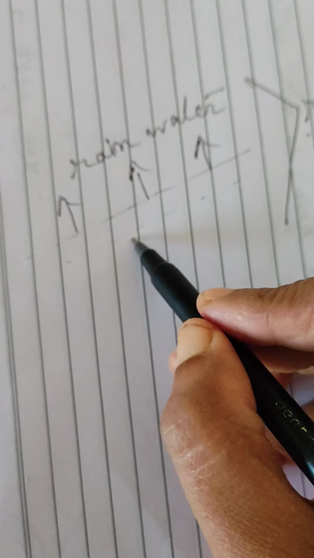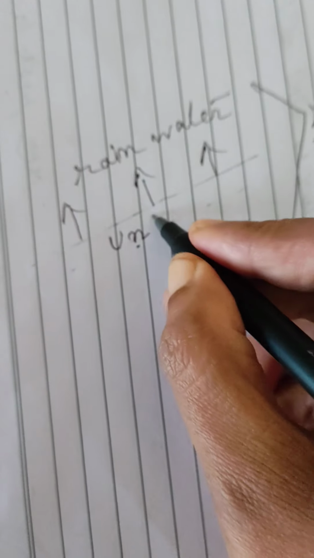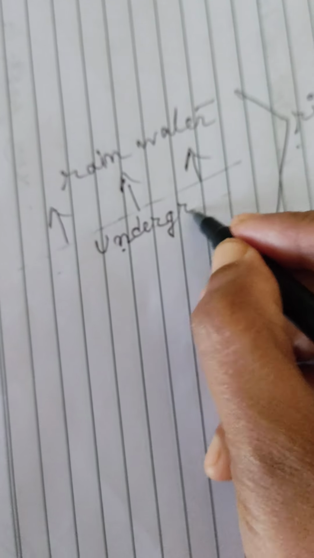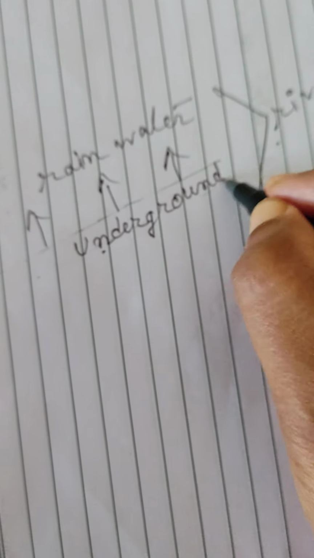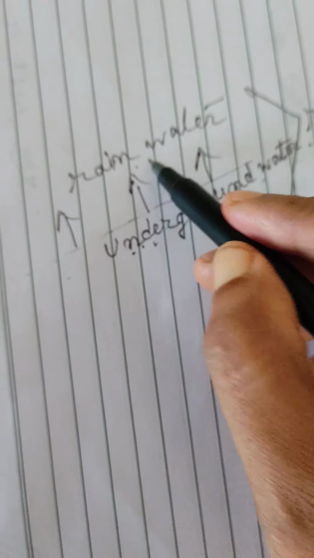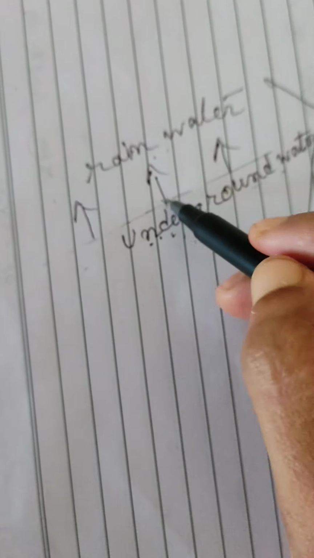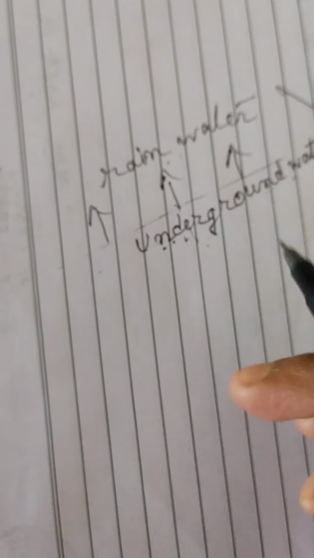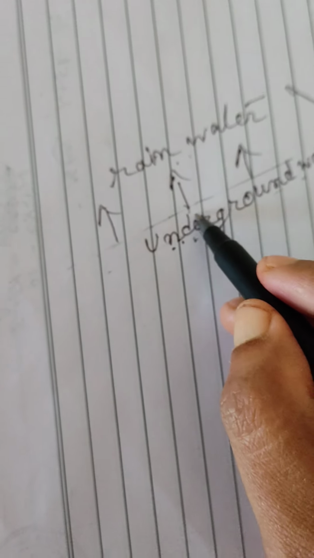These are rivers. So below the rainwater, underground water is also there. But when there is no rain, the underground water also goes down. And after some time, this underground water also dries up.